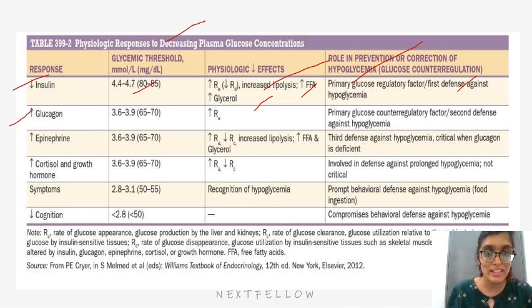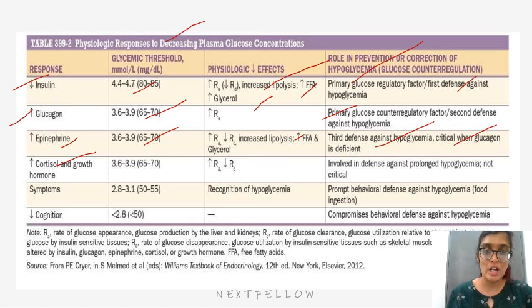Increase in the glucagon levels, that is the primary glucose counter-regulatory factor. The second defense against hypoglycemia occurs when glucose level is between 65 to 70. After glucagon, there is increase in epinephrine. It happens when glucose levels are between 65 to 70. There is increased lipolysis, increased free fatty acid and glycerol. It's the third defense against hypoglycemia. Increase in epinephrine is very important when glucagon is deficient.